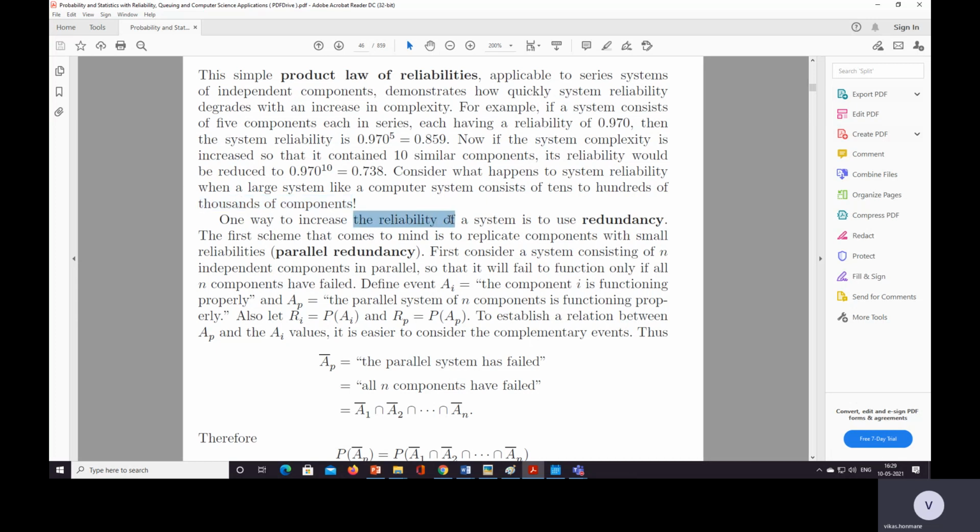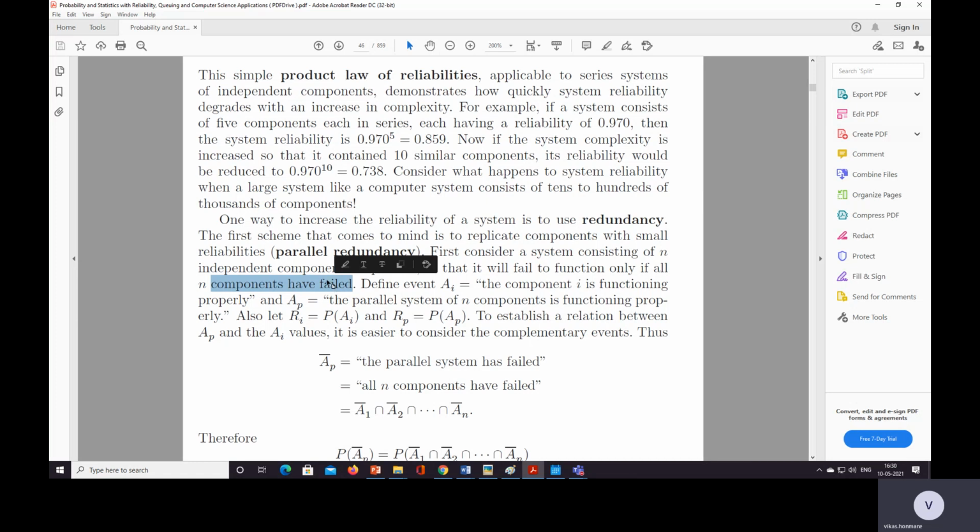One way to increase the reliability of a system is to use redundancy. Here, by using the product rule, the reliability gets decreased, so in order to increase the reliability, we use redundancy. The first scheme that comes to mind is to replicate components with small reliabilities, which is parallel redundancy. So first consider a system consisting of n independent components in parallel, so that it will fail to function only if all n components have failed.